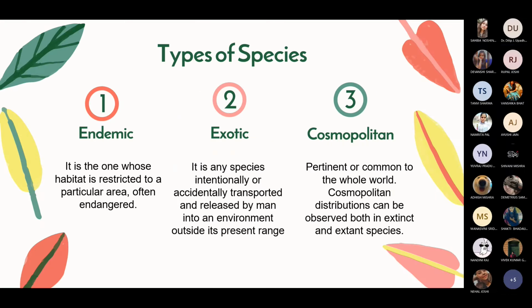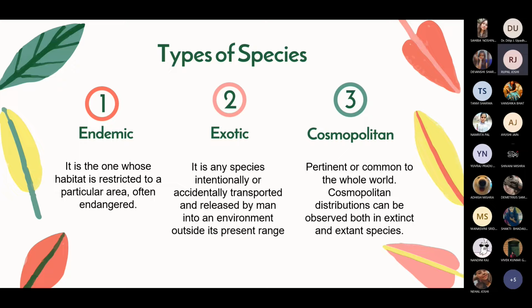Next slide, it is the types of species. First is the endemic species. These are the plants and animals that exist only in one area. Next is the exotic species. These are the animals that are introduced to an area or ecosystem by migration or for business.